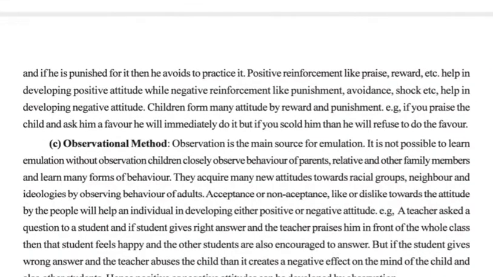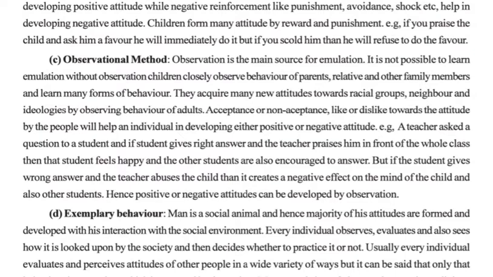Then the third one we have is the observational method. We learned this method also, that is observational learning, in which observation is the main source for emulation or for learning something, okay? So if a child is there, he closely observes the behavior of his parents, relatives and other family members, and he learns many forms of behavior from them, okay? And then he acquires new attitudes towards racial groups, neighbors and ideologies by observing the behaviors of adults. So by observing his adults, he develops his attitude.